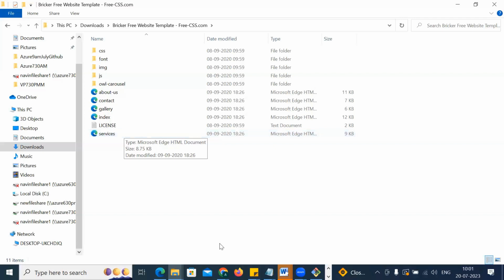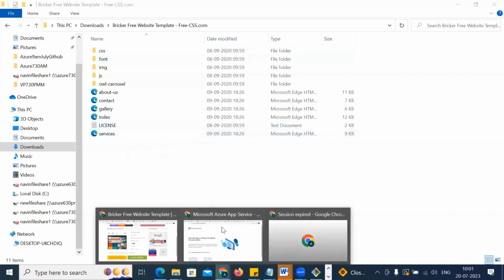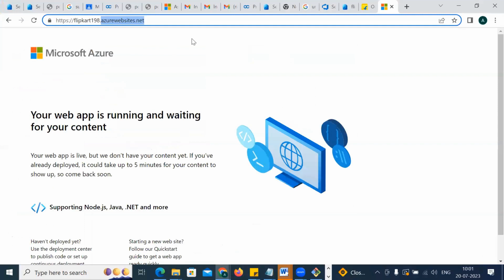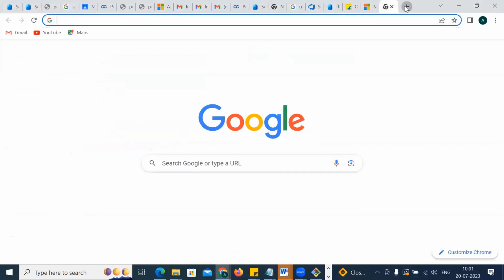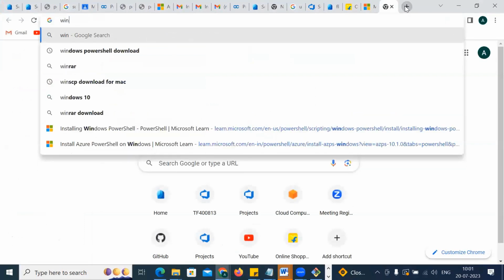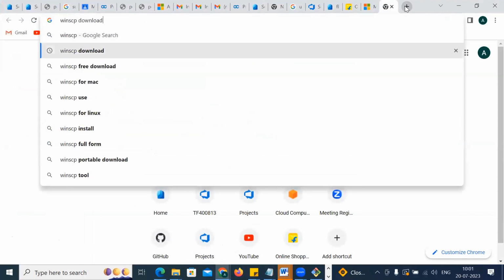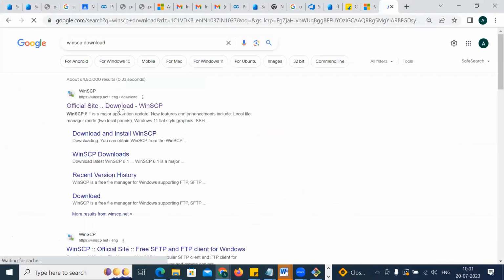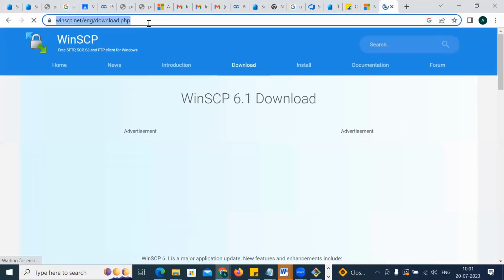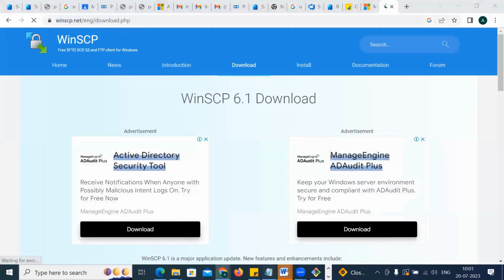Okay, very good. If you want to do the publish profile, you have to download one tool actually. The tool name is WinSCP. What is that? WinSCP. This is the tool, dear. You have to download this tool. So let me copy this link and give it to you for your notes as well.